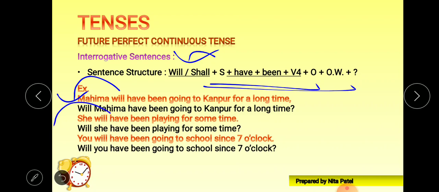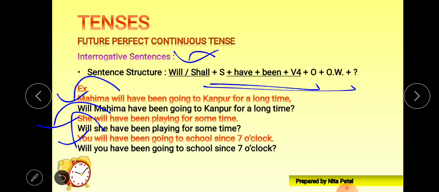Again, next. She will have been playing for some time. We'll put will in the beginning. Will she have been playing for some time? Question mark. You will have been going to school since 7 o'clock. Again, we'll put will in the beginning. Will you have been going to school since 7 o'clock?